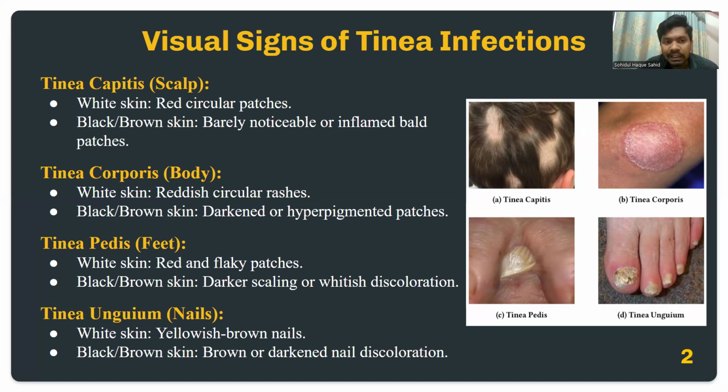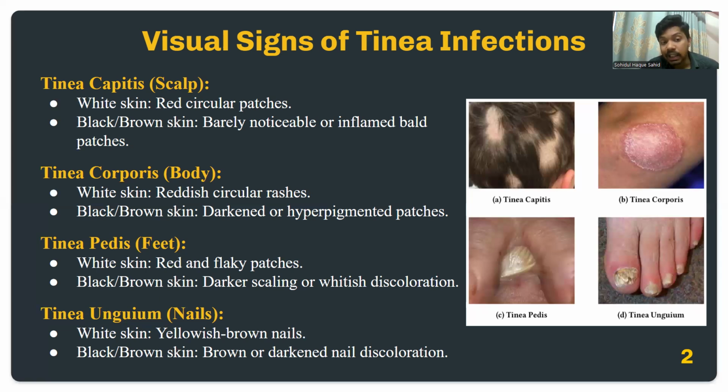For tinea corporis, which appears on the body, white skin tones show reddish circular rashes, but for black and brown skin tones, it's darkened or hyperpigmented patches. For tinea pedis, which appears on the feet, white skin tone shows red and flaky patches, but for black or brown skin, it's darker scaling or whitish discoloration.